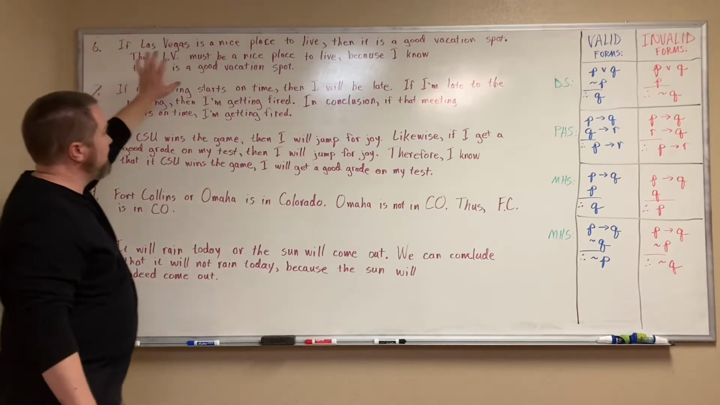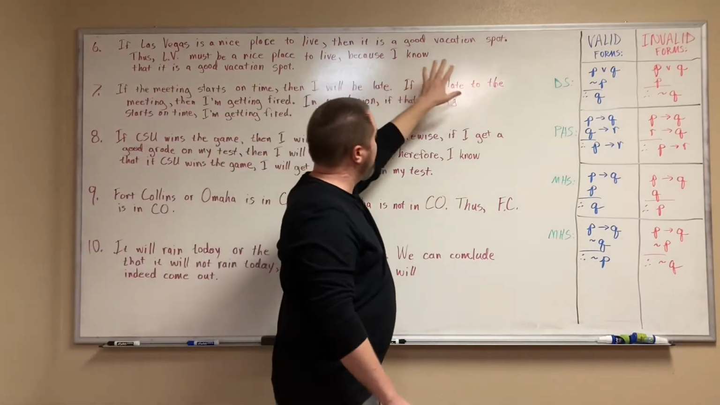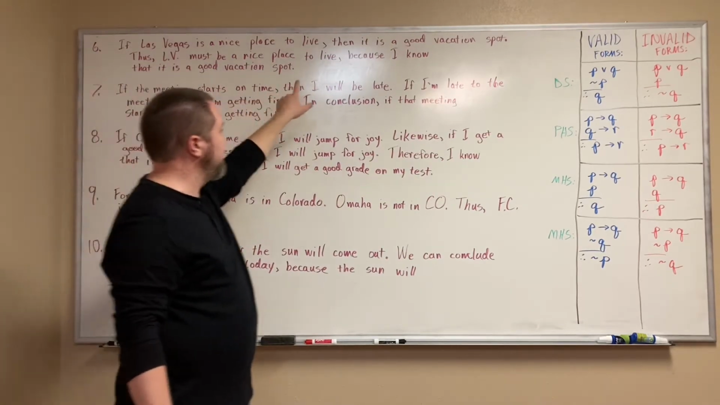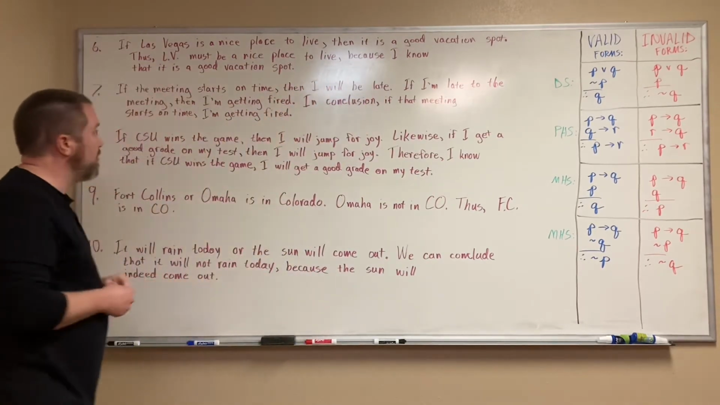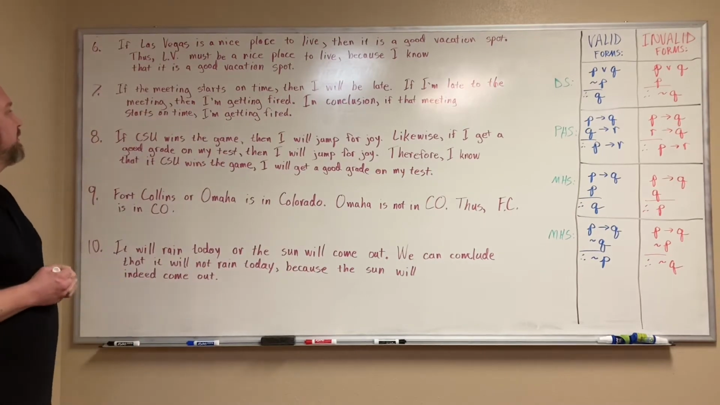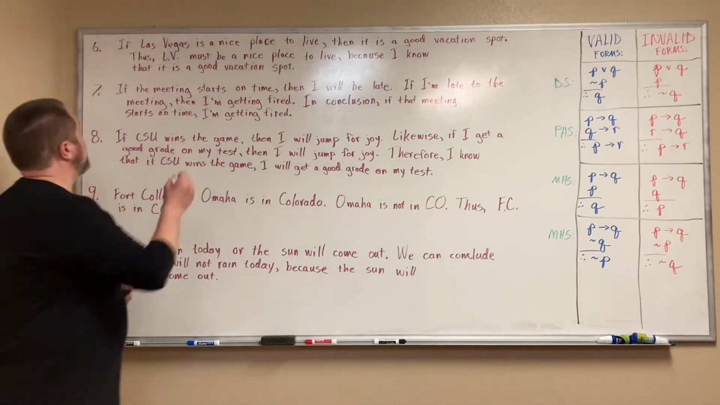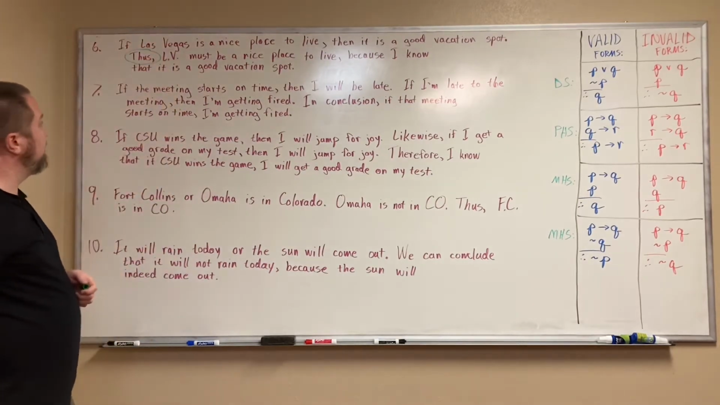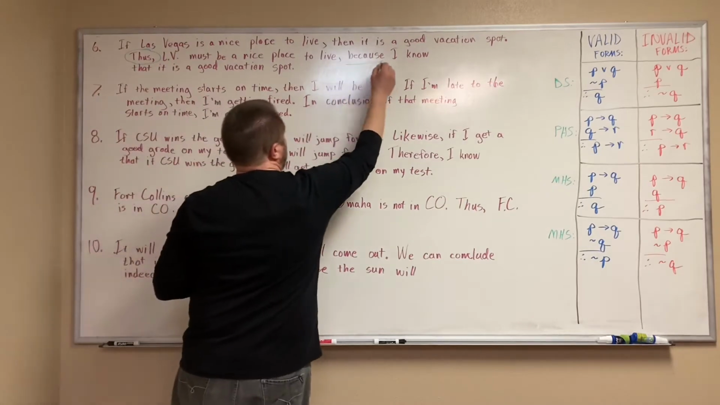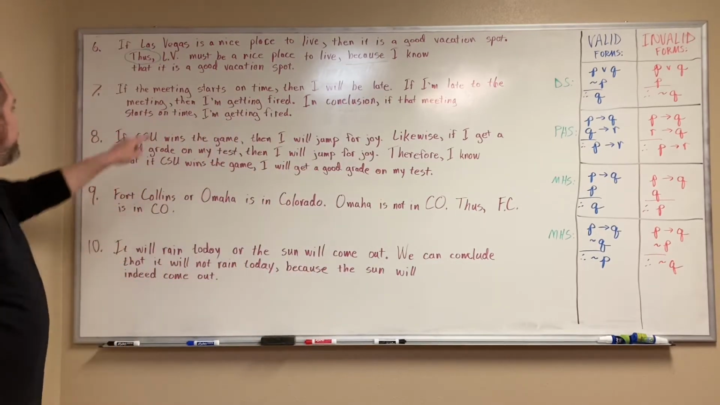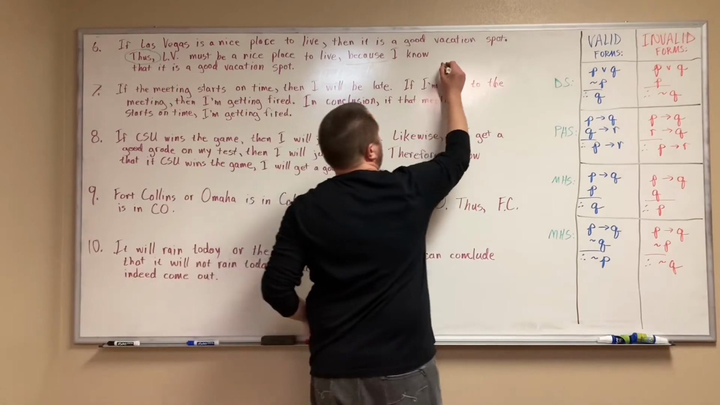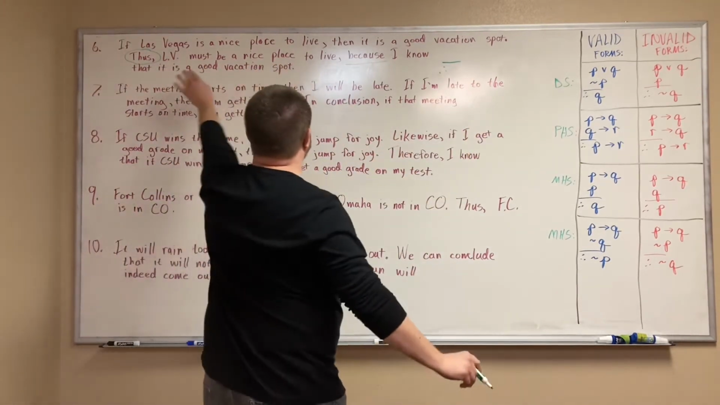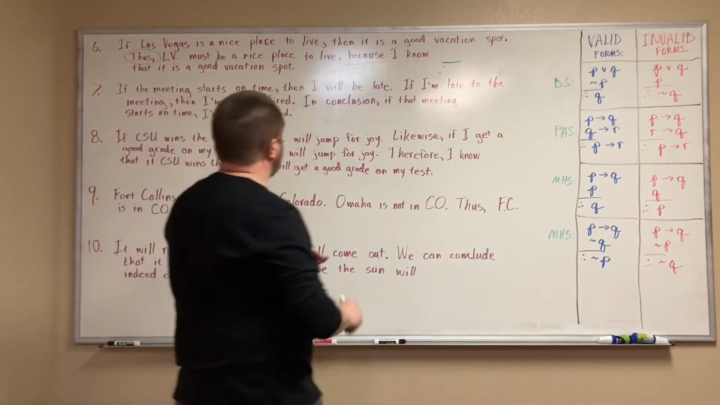If Las Vegas is a nice place to live, then it is a good vacation spot. Thus, Las Vegas must be a nice place to live because I know that it is a good vacation spot. So let's highlight some indicators. Thus is going to be a conclusion indicator, and because is a premise indicator. So our conclusion is: Las Vegas must be a nice place to live.